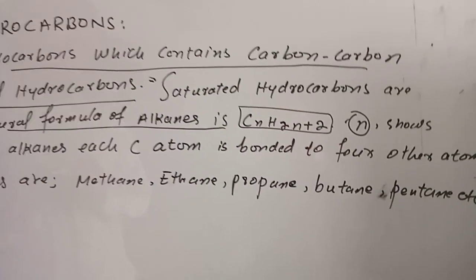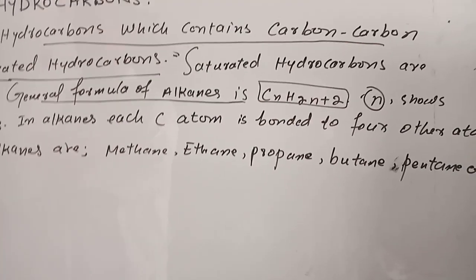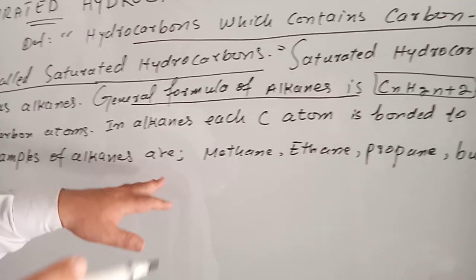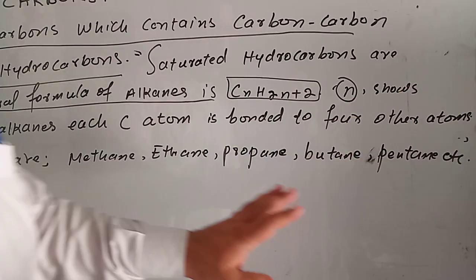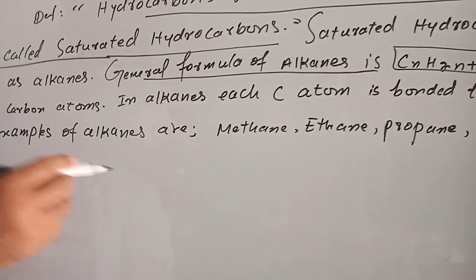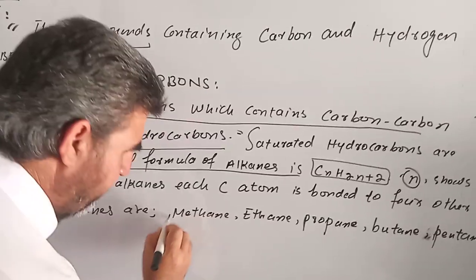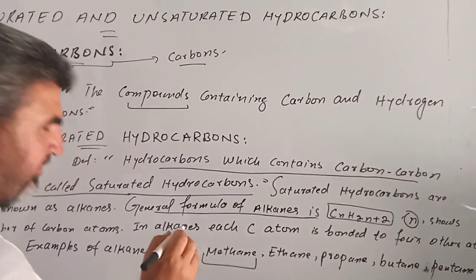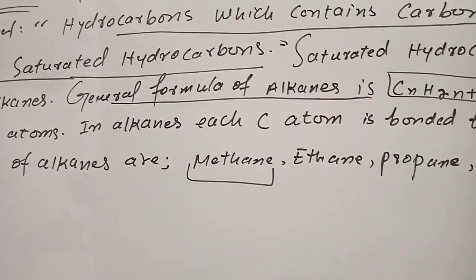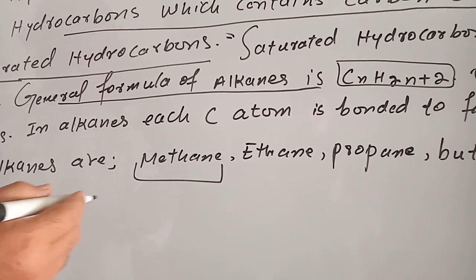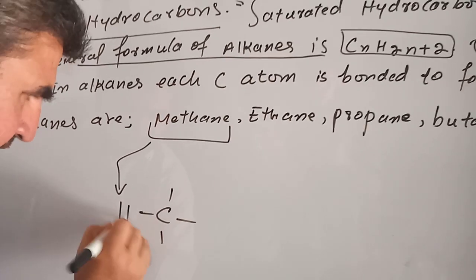In alkanes, each carbon atom is bonded to 4 other atoms. Examples of alkanes are methane, ethane, propane, butane, pentane, etc. Now, how is a carbon atom bonded to 4 other atoms? First of all, we will take a very simple example. Methane contains 1 carbon. That is why it is known as methane. Meth means 1, and ane means containing single bonds.